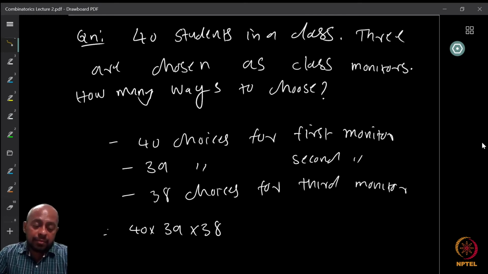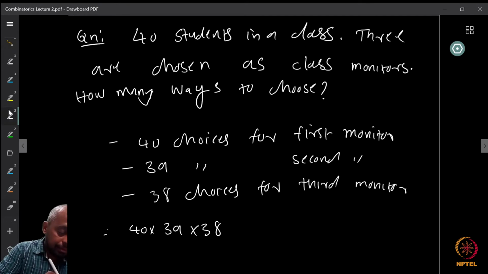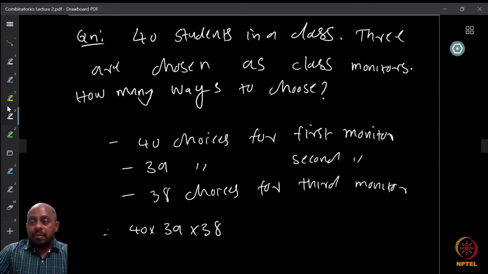So here is a question. 40 students are there in a class, and 3 are going to be chosen as class monitors. Now, how many ways can we choose them? From the previous countings that we have done, I want to choose 3 persons for the monitors.